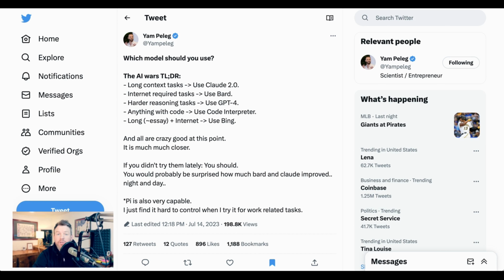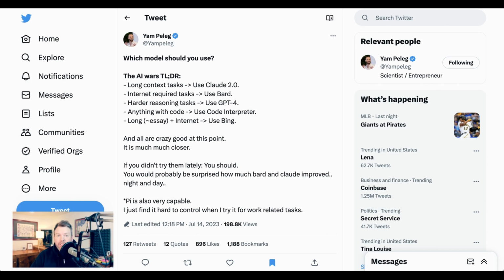Google Bard also got a slew of updates, many of which serve to improve its functionality in very clear day-to-day ways. So with all of that, it got me thinking about whether there is, at this point, a single dominant LLM, or alternatively, whether we're at a point where there are different use cases that make sense for different LLMs. It turns out I was not the only person to have this thought.